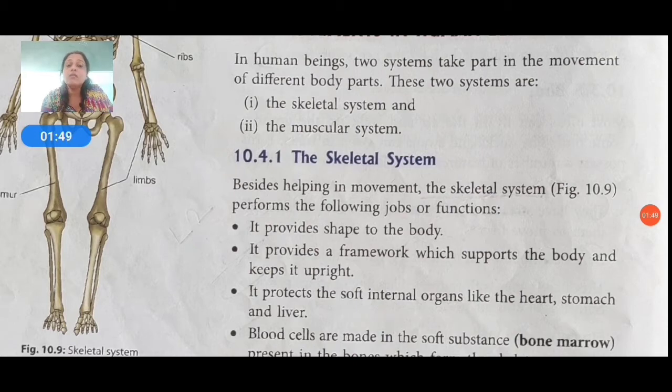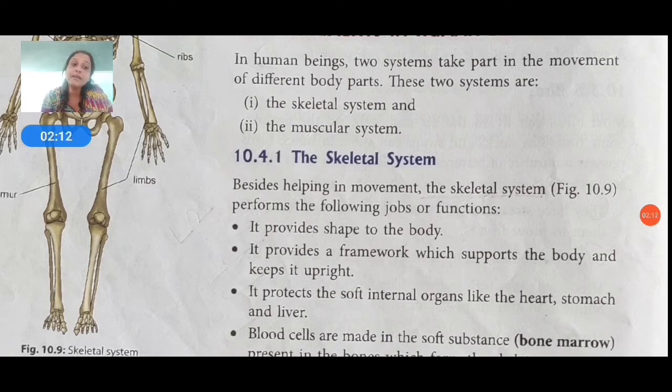Without a skeletal system, we cannot stand straight. We cannot walk. We can't do any kind of work, because if we want to do any kind of work, then we use different body parts from our body, and all these body parts are parts of the skeletal system.